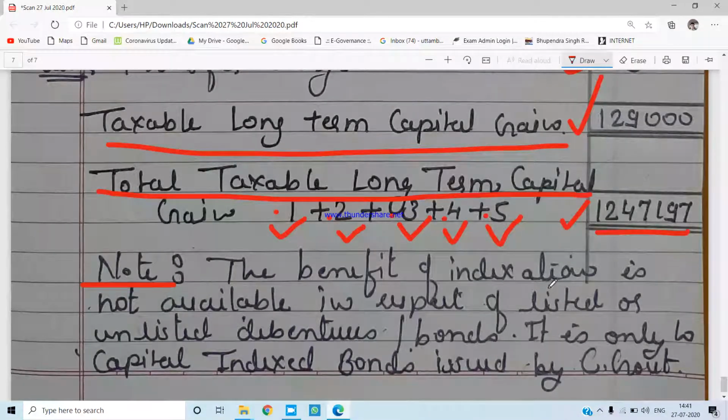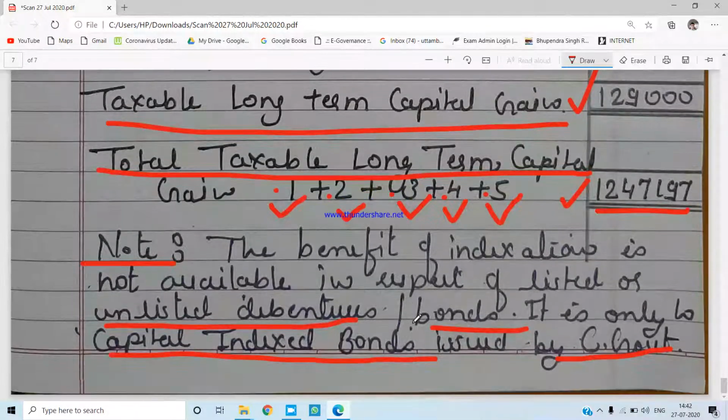This I have just talked about. The benefit of indexation is not available in respect of listed or unlisted debentures or the bonds. It is only applicable to capital index bonds and those which are issued by the central government. Thank you.